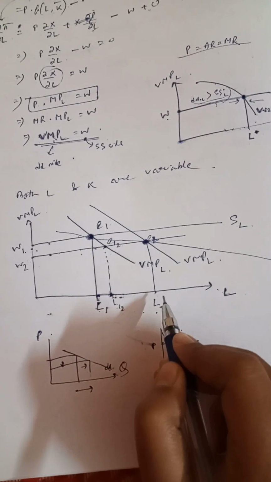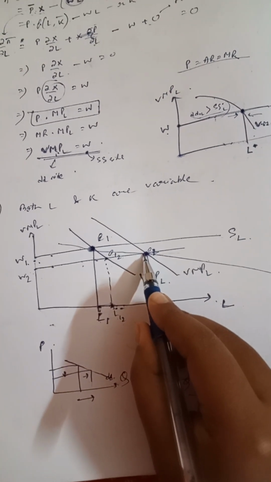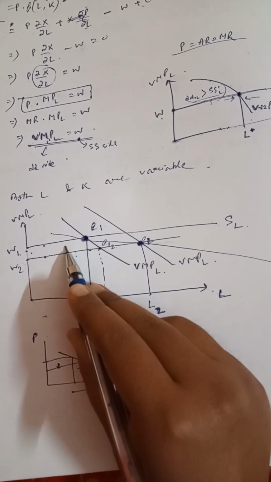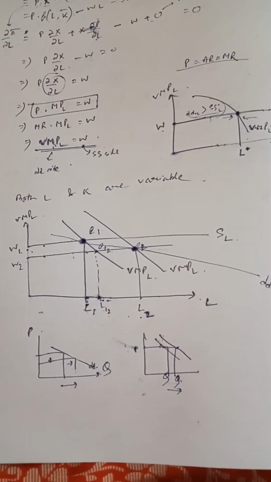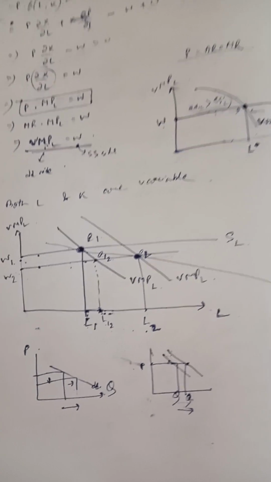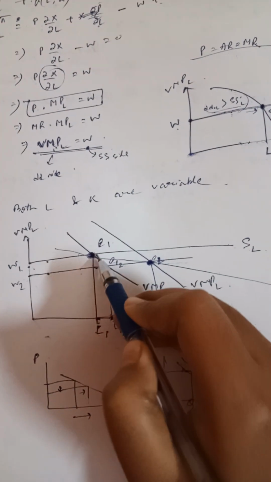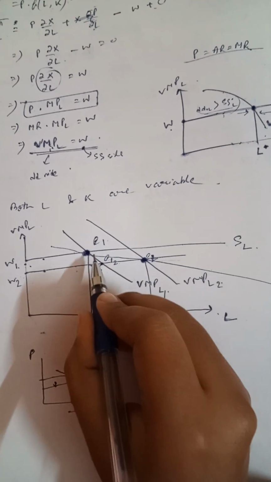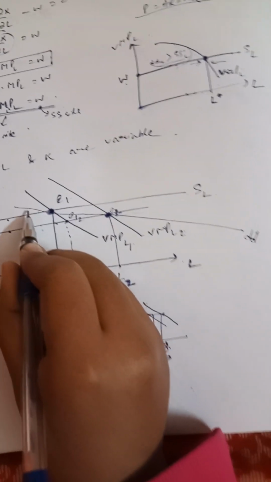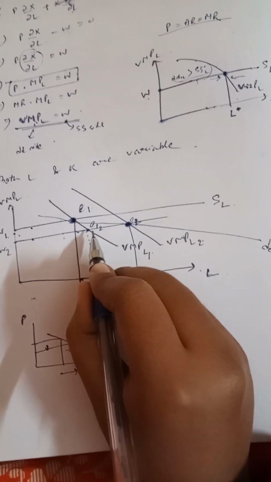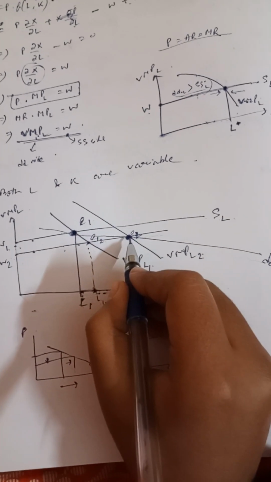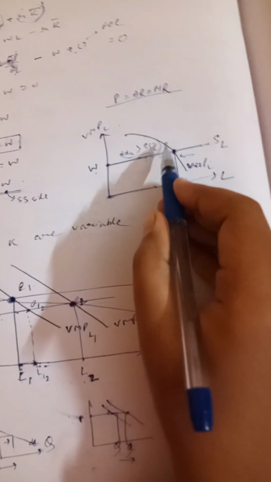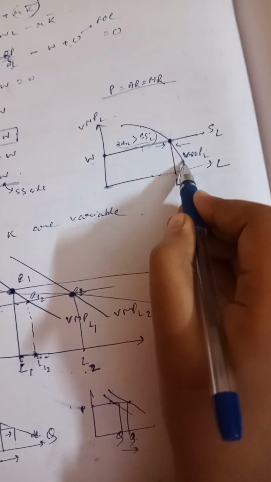Now what we can get is that, due to the increase in capital, the demand for labor is increasing. That's why there is a shift in the VMPL curve from VMPL1 to VMPL2. Joining these two equilibria E1 and E2, we get this demand curve. So in case of more than one variable factor, the VMPL curve is not the demand curve; the demand curve is like this. And in case of one variable factor, the VMPL curve is the demand curve.